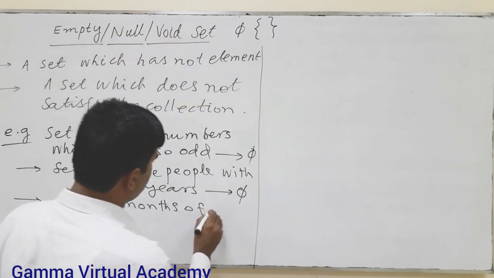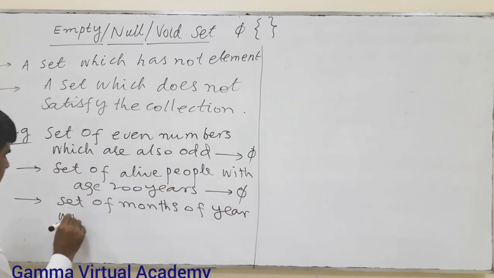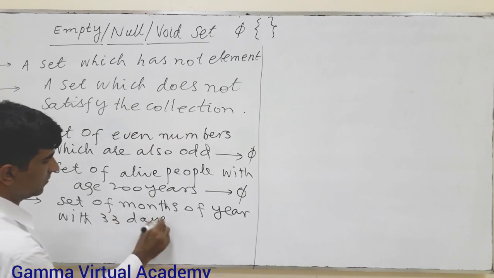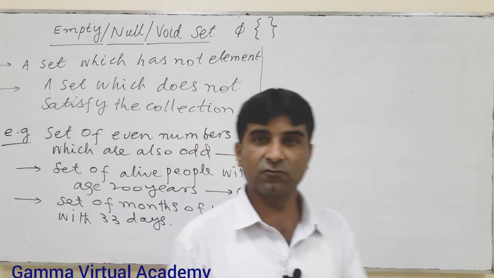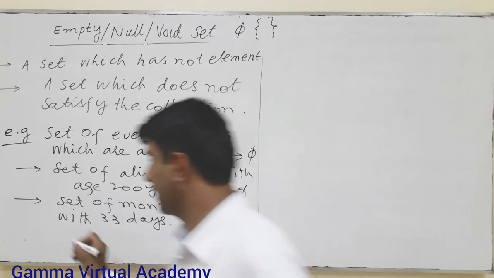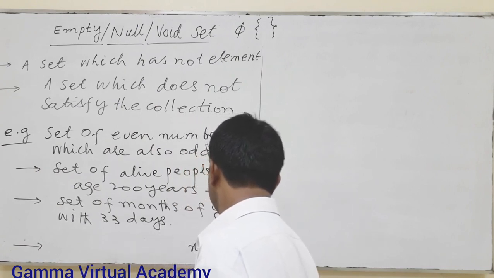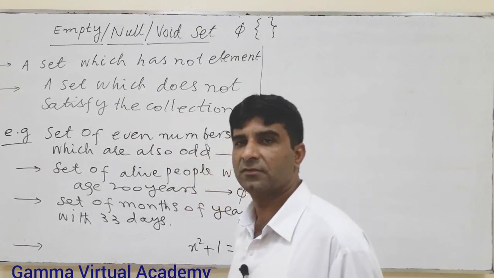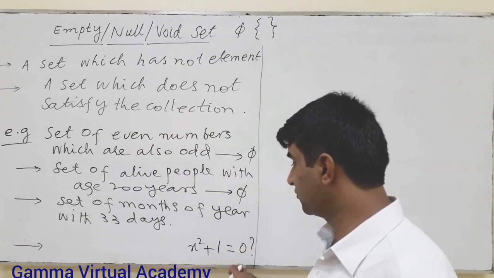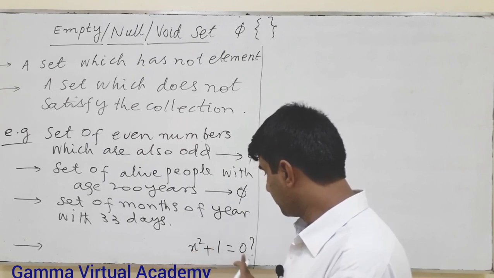Set of months of the year with 33 days. Now we are discussing one example which is purely related to mathematics. Is any real number satisfying this equation? Means we put a value for x and we get 0.